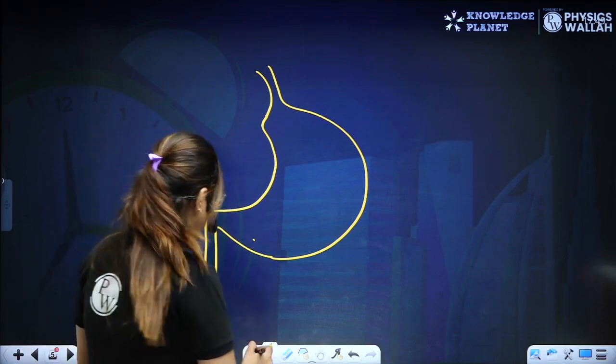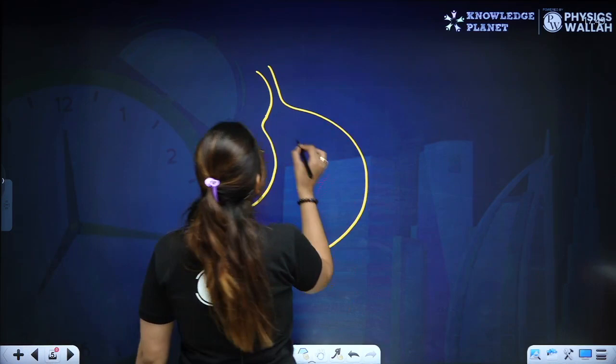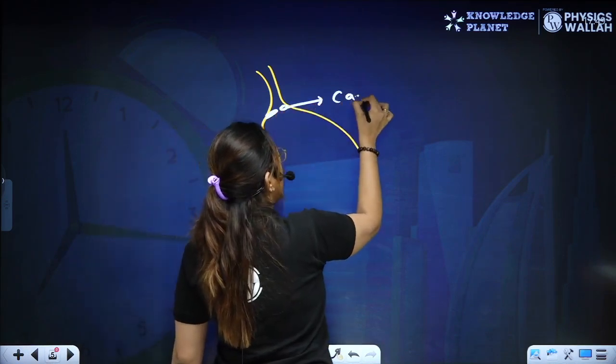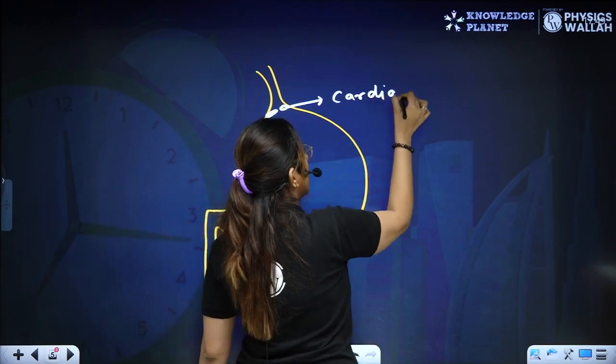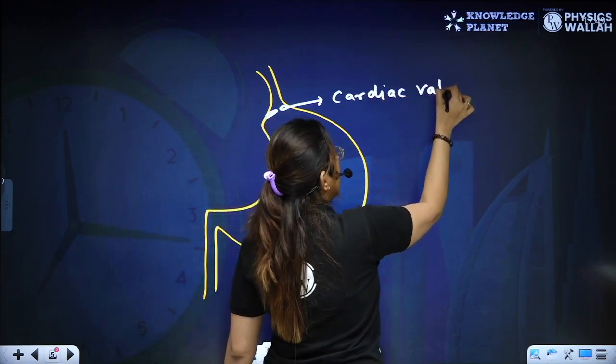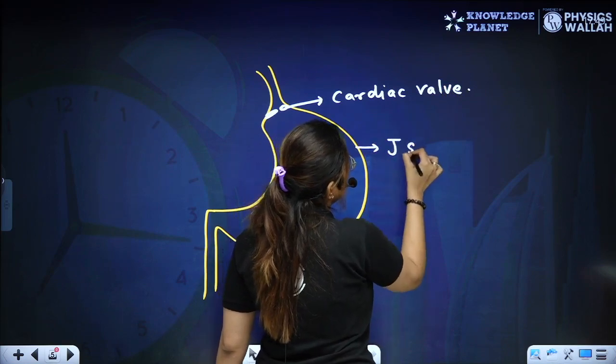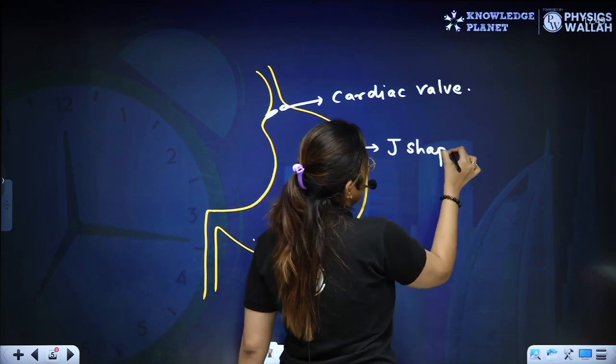Clear? Now, I'm going to give you a proper picture. This is termed as your cardiac valve. This is a J-shaped stomach, a J-shaped structure.